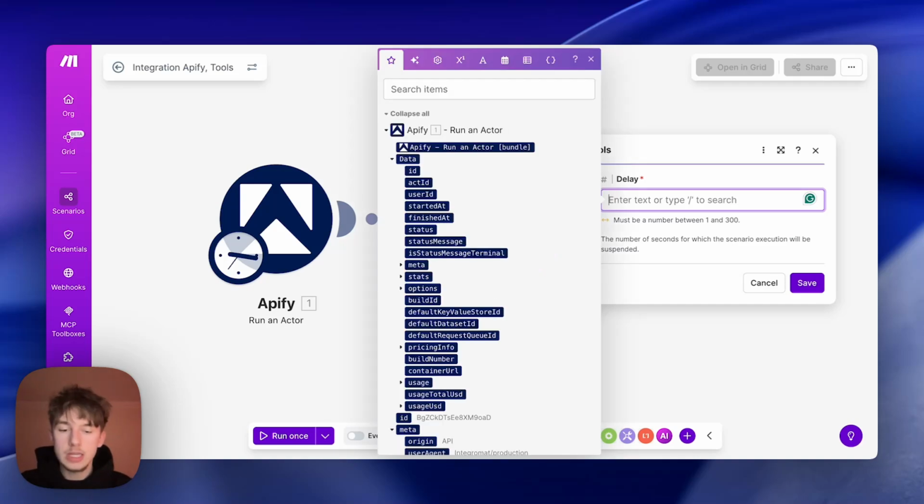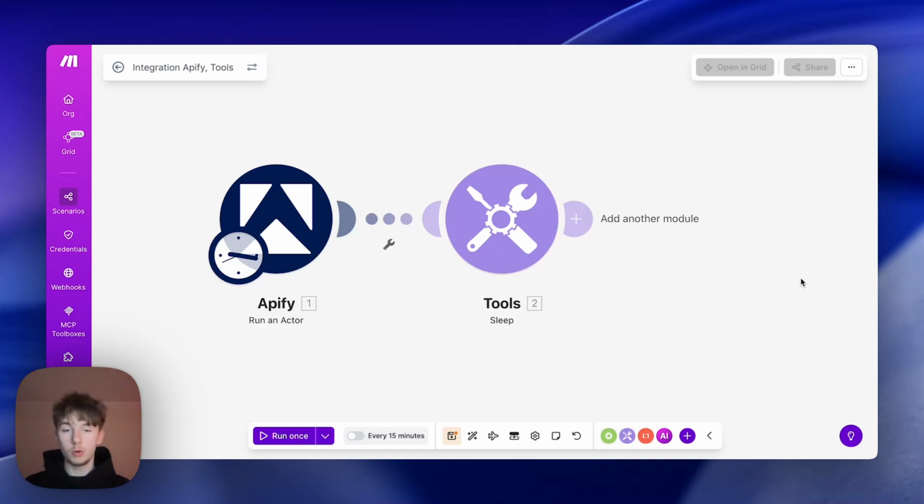So what we're going to do is put a delay of 30 seconds. And obviously, if you are searching for more comments, the delay is going to be higher, the reason being because it's more data. If you're searching for like 2 comments, then you can put the sleep module down to probably like 5 seconds. But obviously, you probably want to be doing this on a larger scale. But yeah, you'll see what I mean in just a moment.